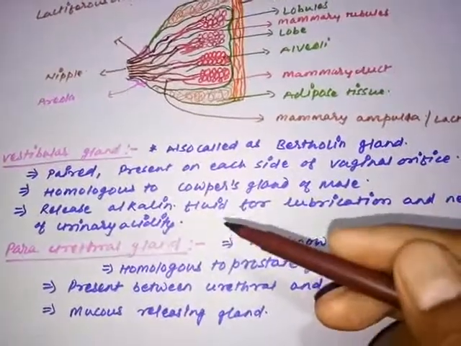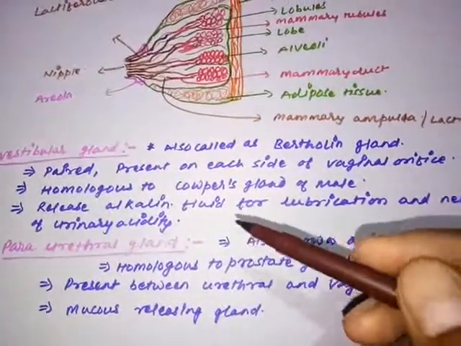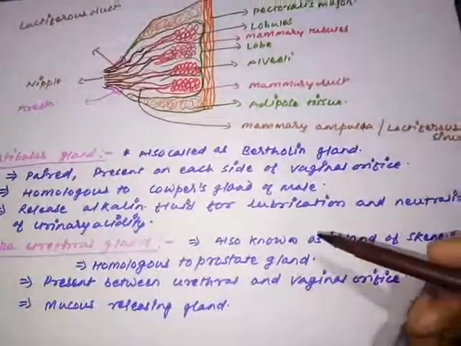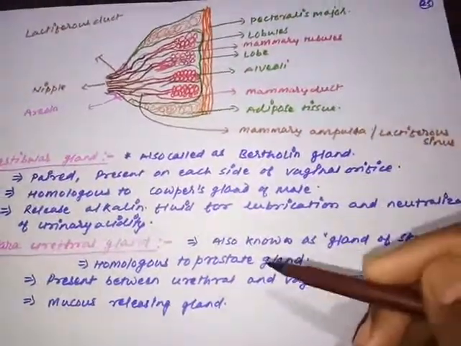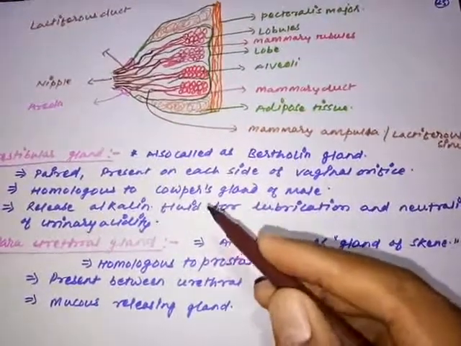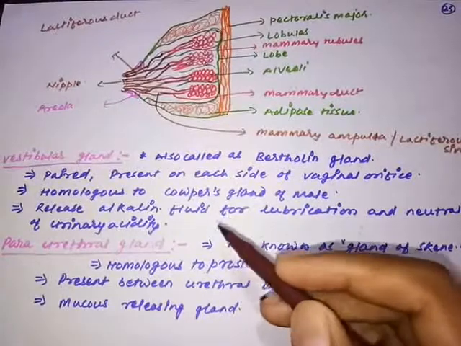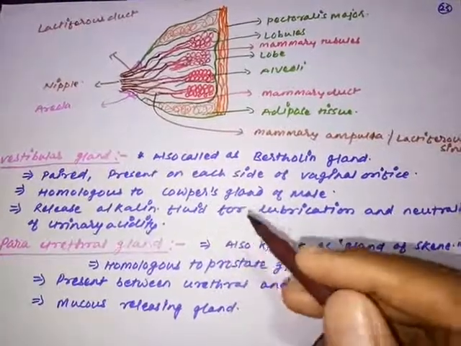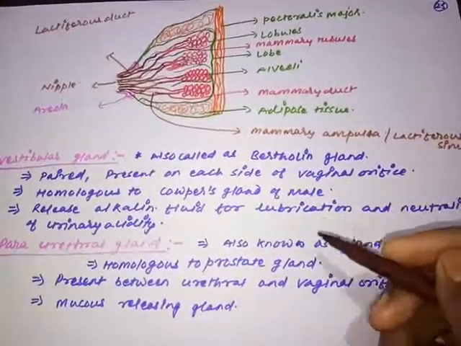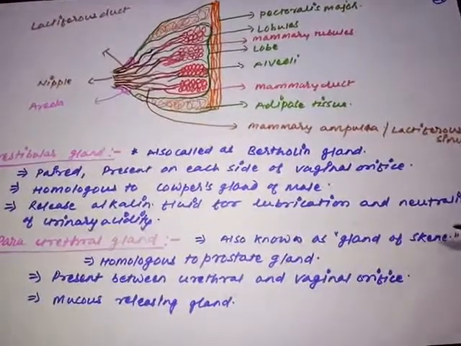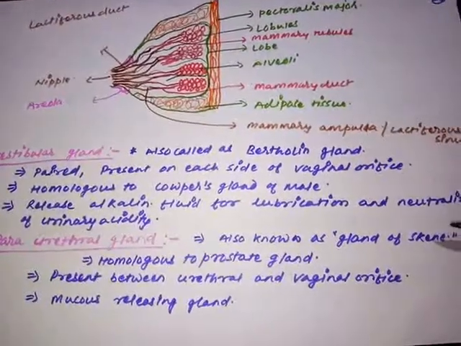What is the function of the vestibular gland? The vestibular gland releases an alkaline fluid for the lubrication of the vagina and neutralization of the urinary acidity. What is the secretion of the vestibular gland? It is an alkaline fluid that works for the lubrication of the vagina, and second, it neutralizes the acidity of the urinary passage.